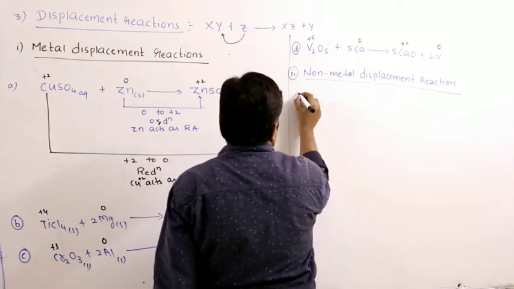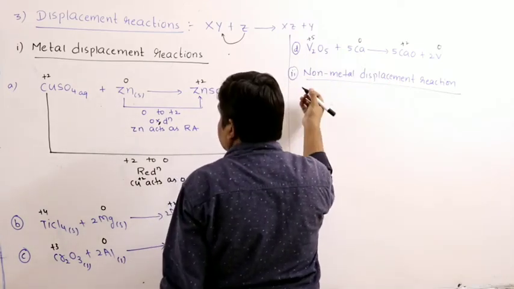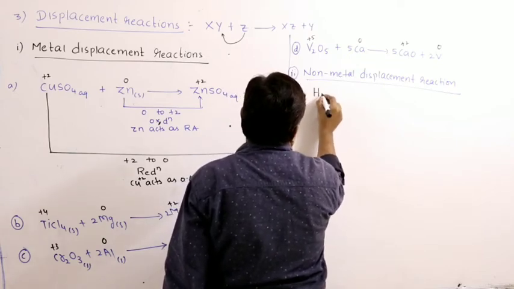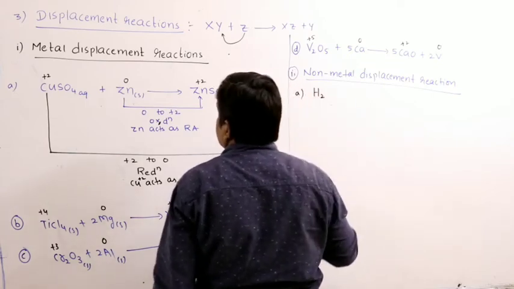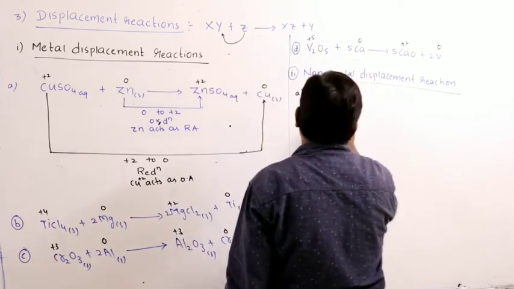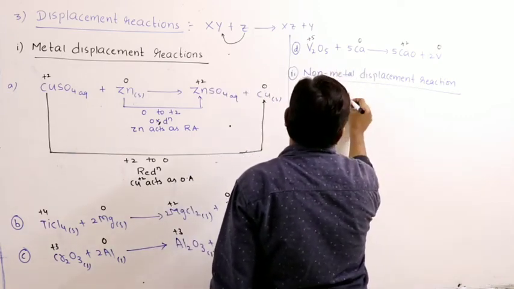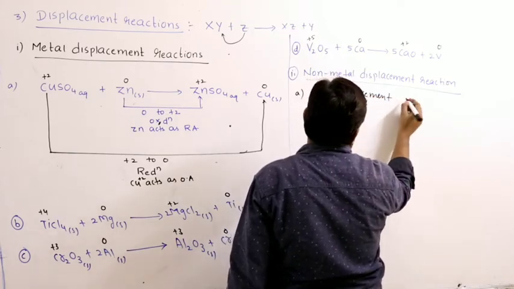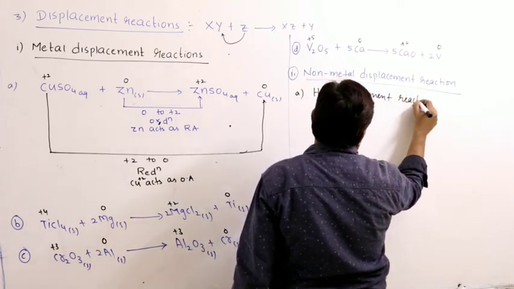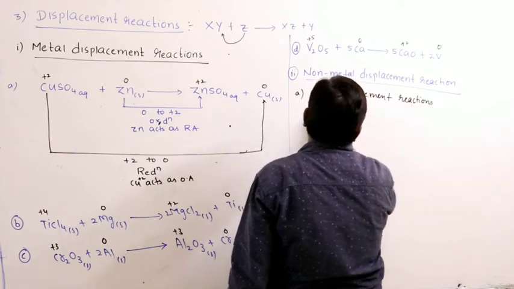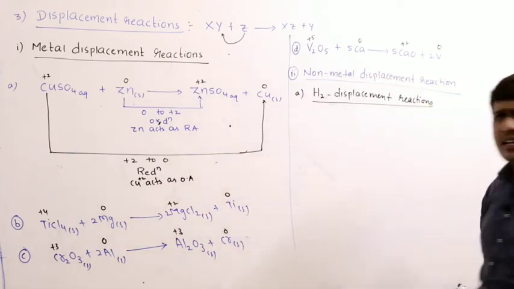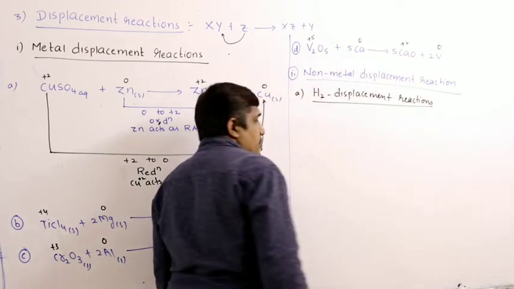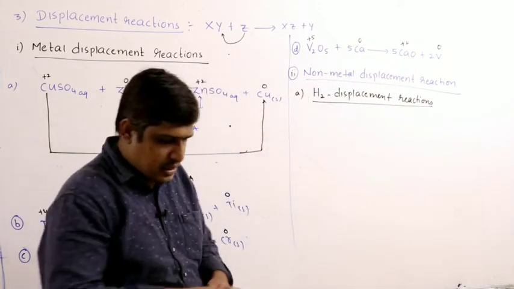So again there are two types: hydrogen displacement reactions and oxygen displacement reactions. As the name indicates, hydrogen gas is released by highly electropositive, highly reactive metals, right?